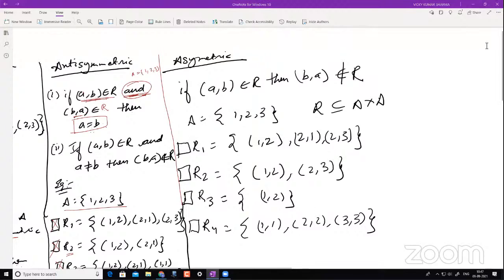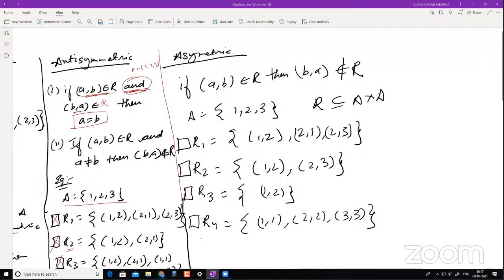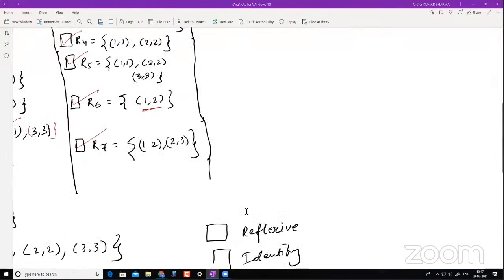What is an asymmetric relation? Excuse me, sir. Can you go over R7 of antisymmetric again? Okay, fine. I'll take you here again. You understood R6, right? Why is this an antisymmetric relation? Because you don't have 2 comma 1 in this relation. Because you don't have the AND condition to check here. Now, if you see, this is (A, B), I don't have (B, A) here to check whether A is equal to B. Now I have (A, B). I don't have the other one.